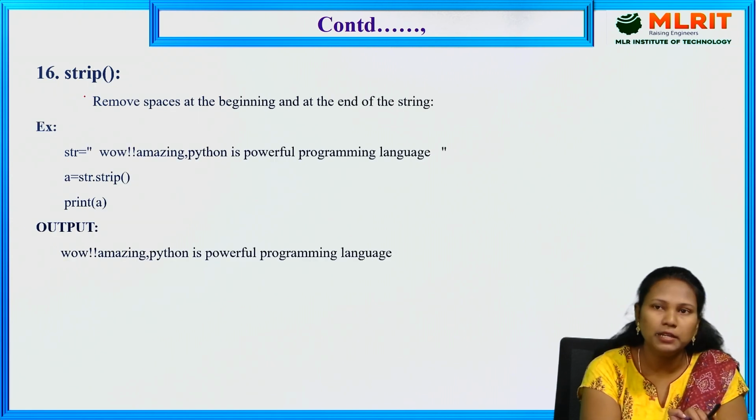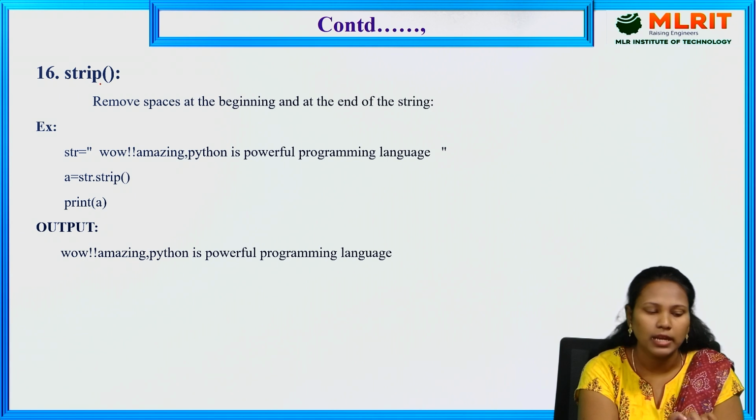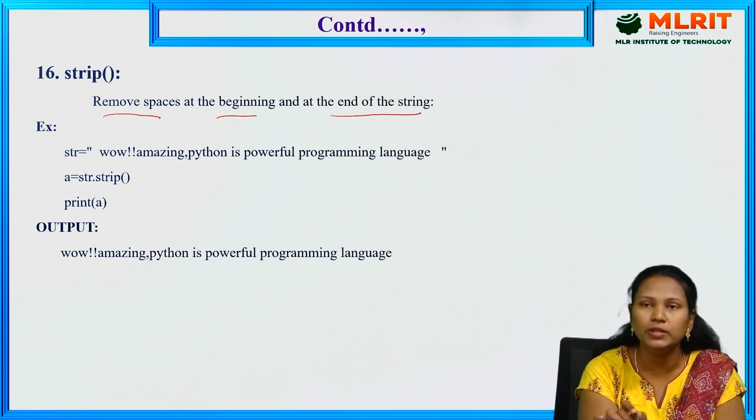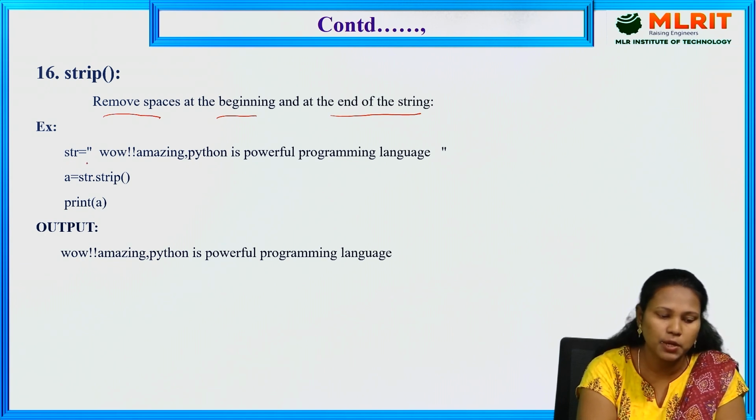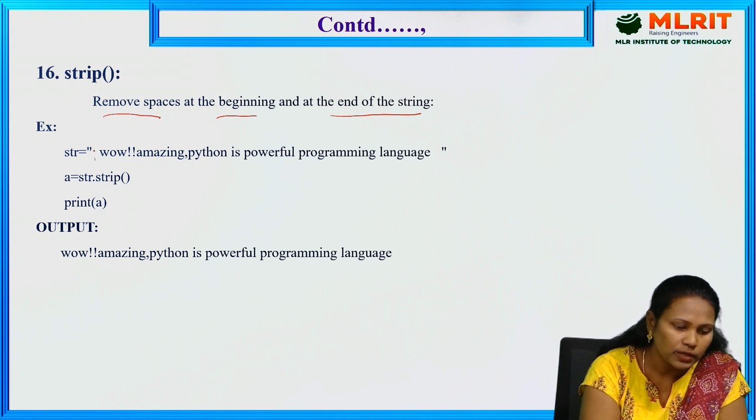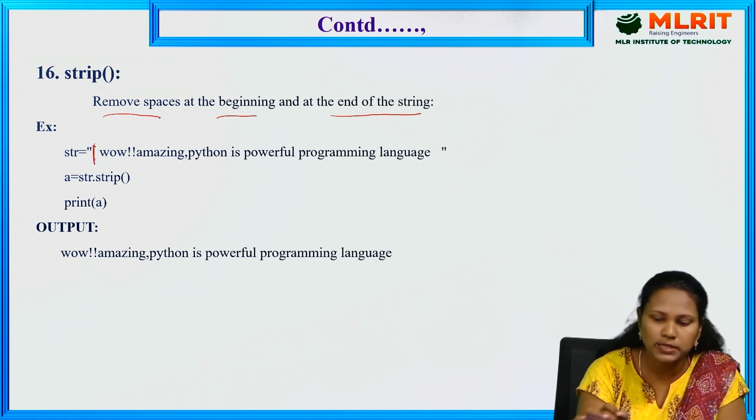The next built-in function is strip. Strip is nothing but removing spaces at the beginning and end of the string. If there is any space at the beginning or at the ending, it removes the spaces. In defining the string, we have spaces at the start and at the end also.